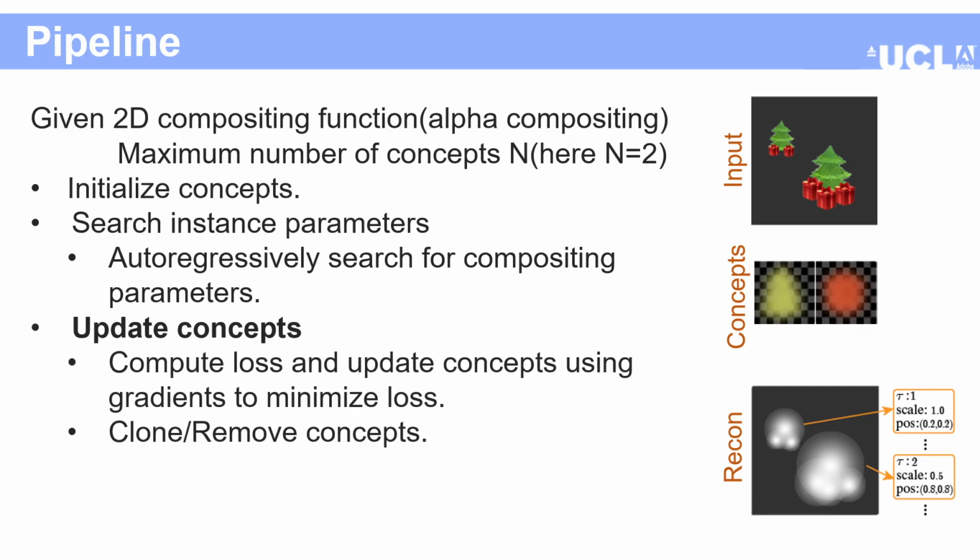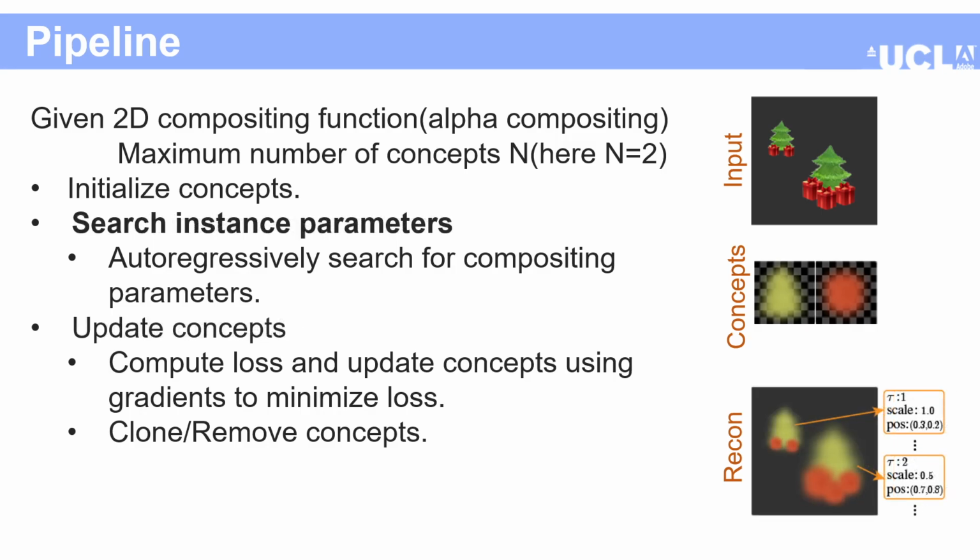In the second step, given the estimated reconstruction, we compute the mean square error between our reconstruction and the input signal. We update the concepts to decrease this loss value. We also perform a cloning and removing step of the concepts, which I'll discuss in later slides. To summarize our method so far, we first create a reconstruction of the input with our concepts in step 1 and improve the reconstruction by updating our concepts in step 2. Once we do step 2, we go back to step 1 and update our reconstruction based on our new concepts.